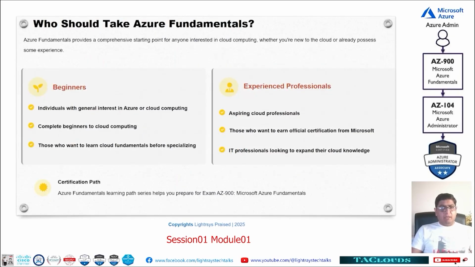Who should take this Azure fundamentals? That is important. I already asked you one question. So you guys are maybe beginners. You want to learn about the cloud, or you want to get a general interest in Azure, or you want to just have concepts of cloud computing. You want to know what kind of cloud services are available. That is for the beginners. And then you want to understand cloud computing, or you want to learn cloud fundamentals before specializing, like you want to deploy an environment, then you can go for these things.